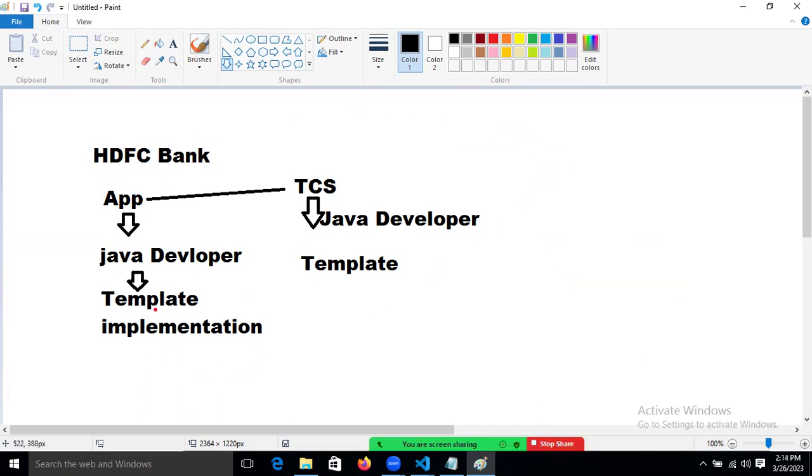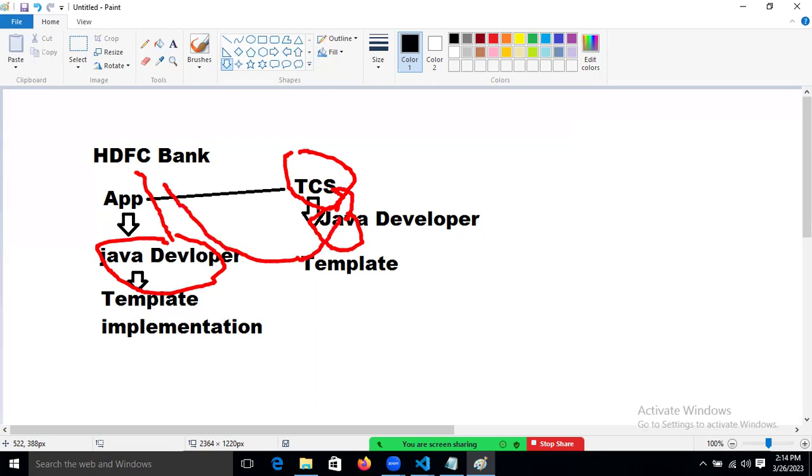But the TCS people are working on the payroll of TCS, yet they are working for whom? HDFC.